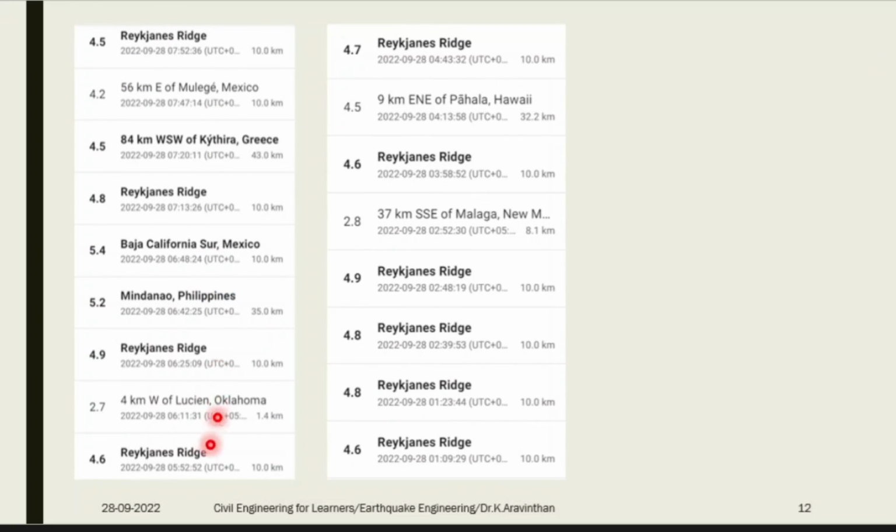These are the rest of the places. You can see the earthquake in Greece today morning at 7:20. The earthquake occurred at 43 kilometers of focal depth. So this is the largest depth. And in the US, you can see at 1.4 kilometers you had an earthquake, below the earth, around 1.4 kilometers.